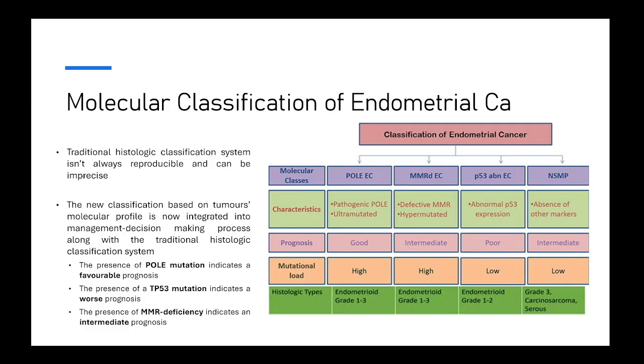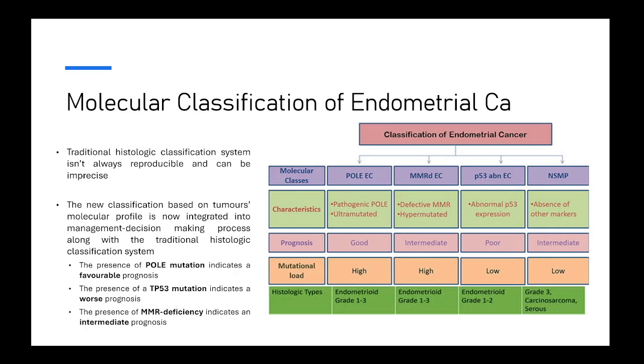Even amongst gynae pathologists, sometimes we could look at an endometrial cancer and disagree on the subtypes. So there was all this work to try to identify the molecular profile of endometrial cancers and correlate it with behavior and prognosis, and to come up with something less subjective and more objective.